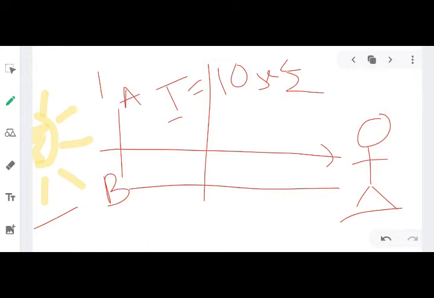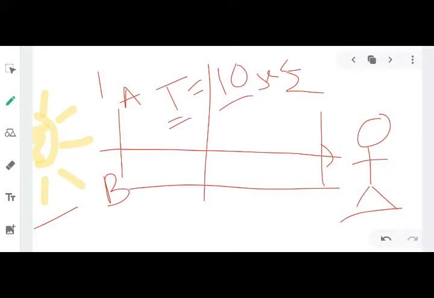So after every 10 seconds you will receive a new wavefront. In that case you are getting light after every 10 seconds.